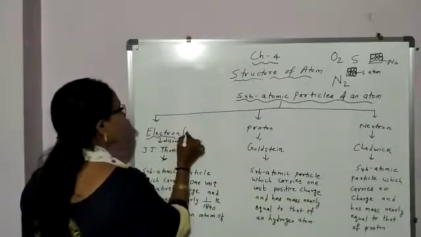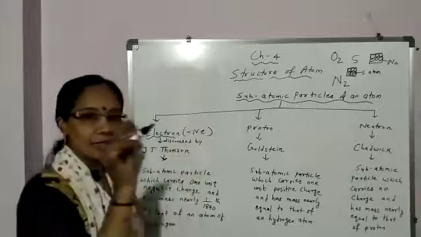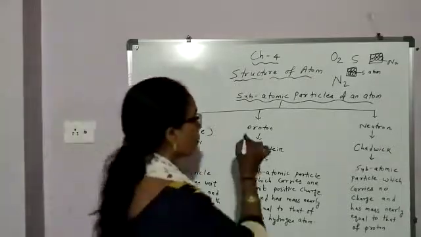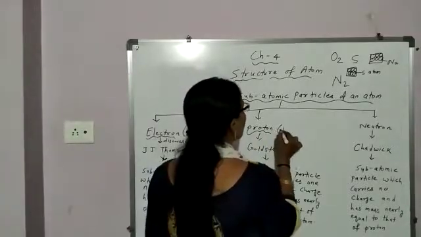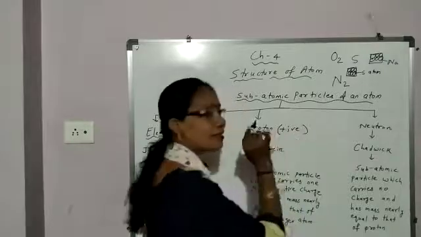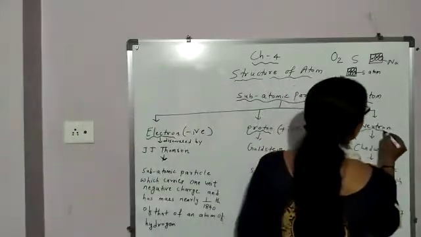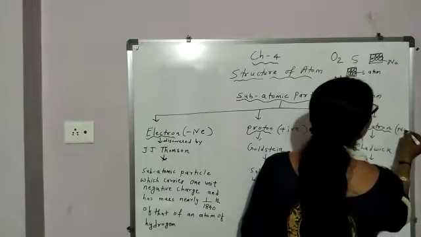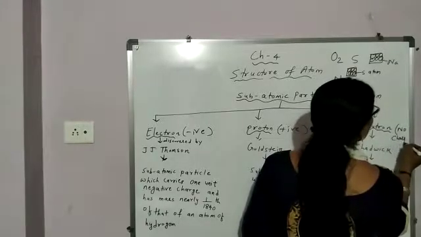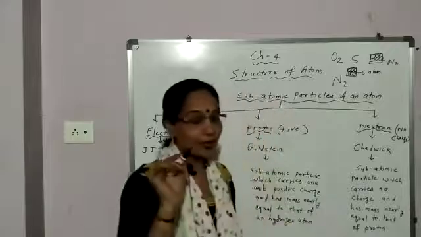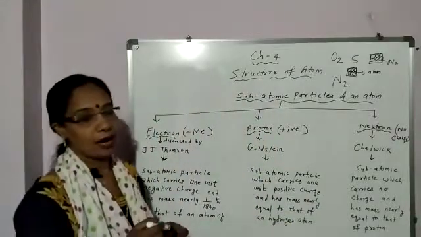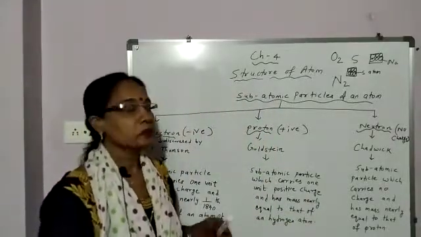Electrons are negatively charged particles present in an atom. Protons are positively charged particles present in an atom. And neutron has no charge; it is neutral.